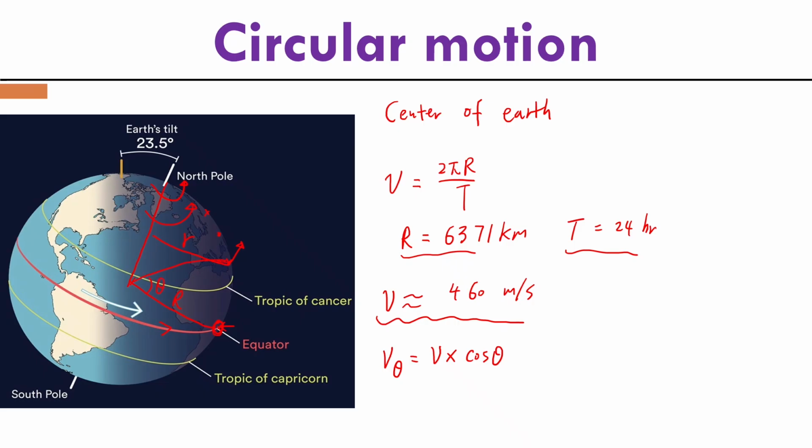Okay? So clearly you can see that for Santa on the North Pole, Santa seems to be stationary because Santa is on the rotation axis, so Santa is not spinning. So do you think Santa is stationary?